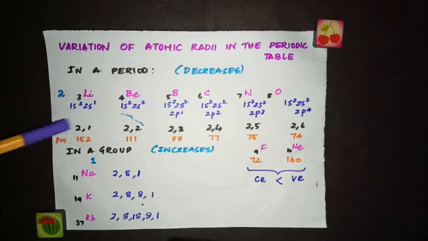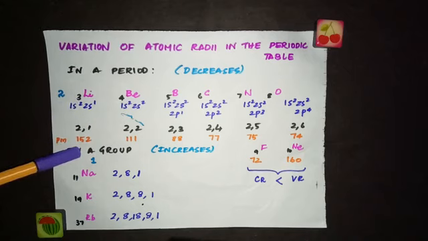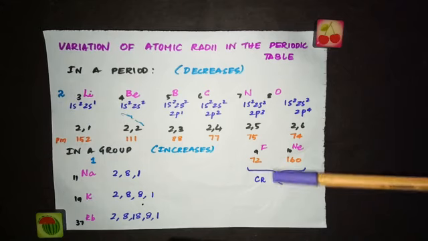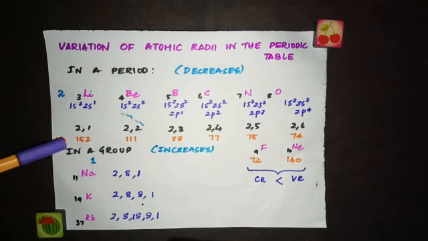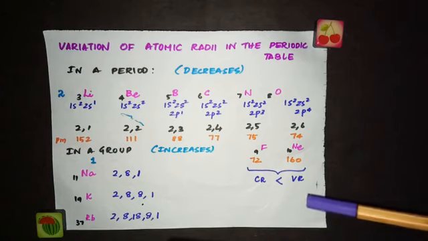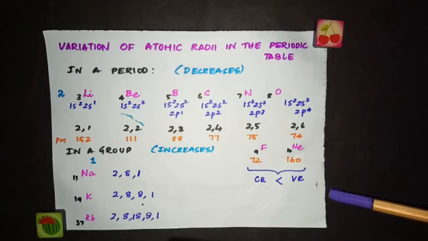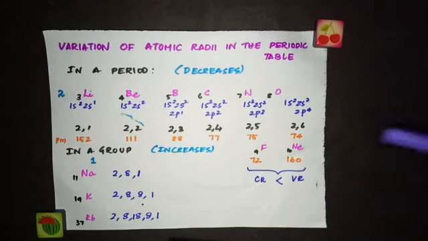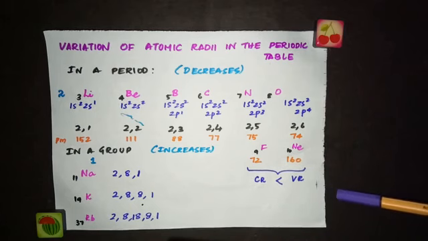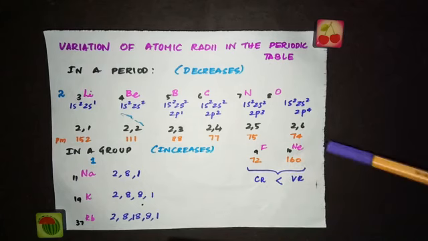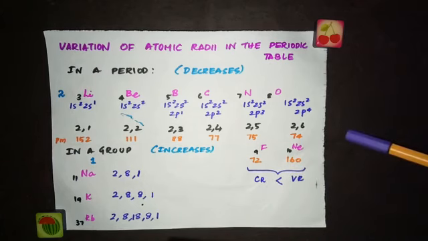So if you look at this table, you can see for lithium it is 152 and for fluorine it is 72. So you can say alkali metals have the bigger size and halogens have the smaller size. But you can notice here the atomic radius abruptly increases as we move from halogen to the inert gas. This is due to the reason that in case of inert gas, the atomic size is expressed in van der Waals radii because they do not form covalent bonds. As they have completely filled valence shell, they don't form bonds with the neighboring atom.